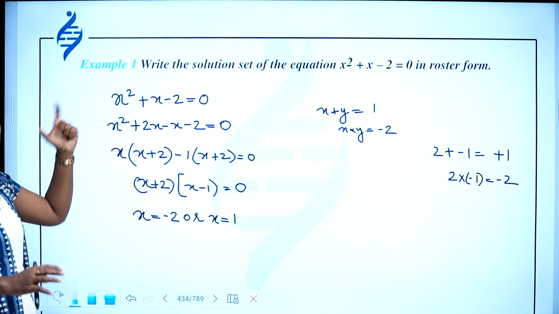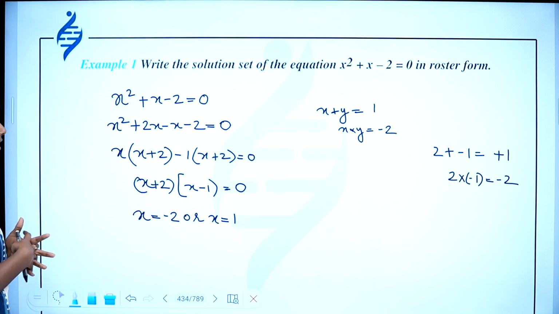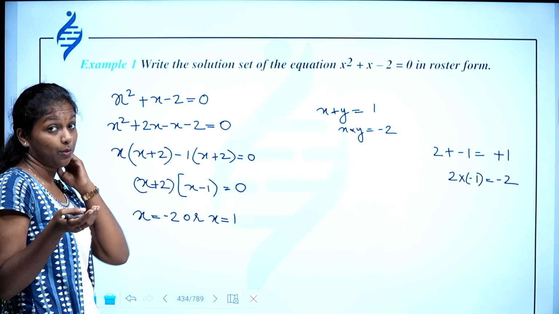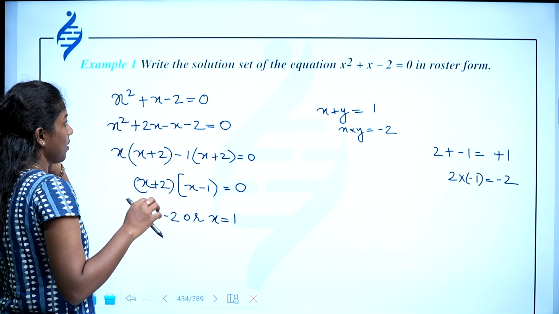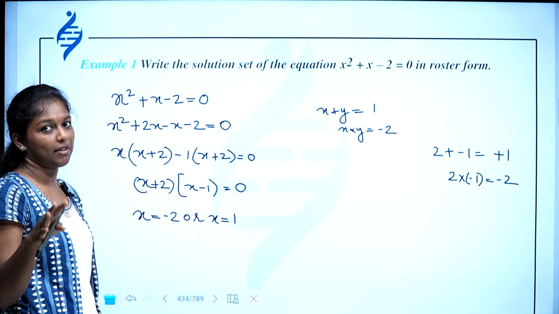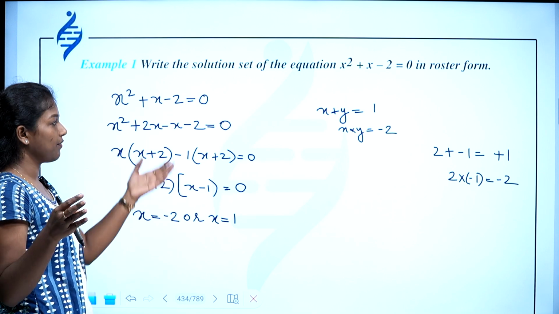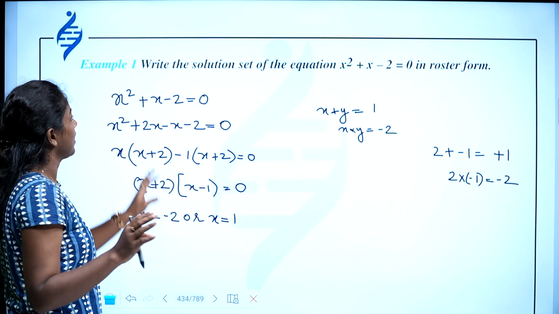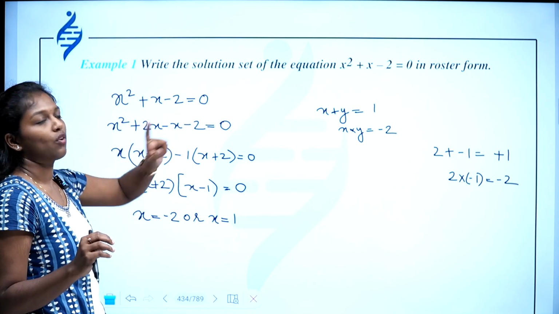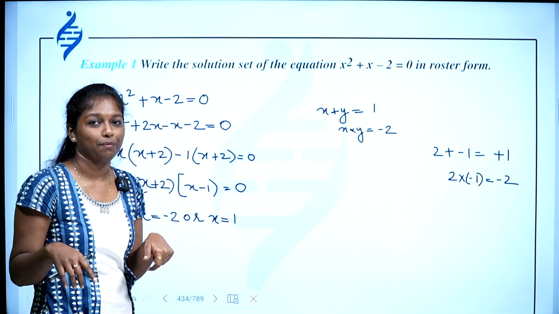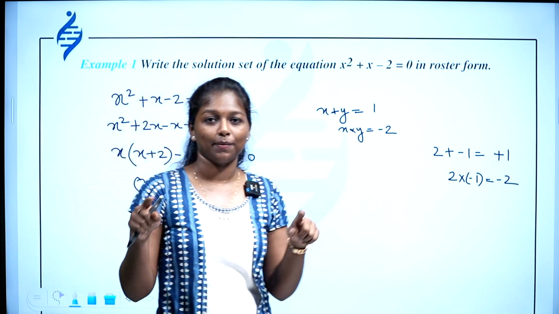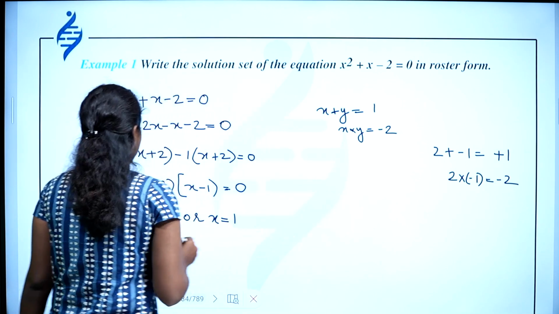So this is how we find the solution of a quadratic equation. Otherwise, you can use the quadratic formula also: minus b plus or minus root of b square minus 4ac, by 2a. Okay, so you can use that, or you can find it like this, anyway. Then write the solution in the roster form. You have to write it in the roster form. So roster form means, yes, that's it.